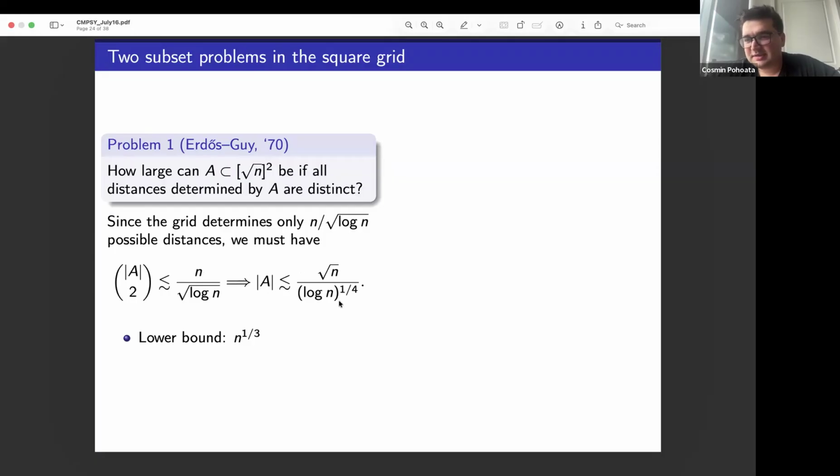A has size at most this. Can you improve on this? It's been a long-standing problem. A random deletion lower bound of n to the 1/3, big gap, like before.